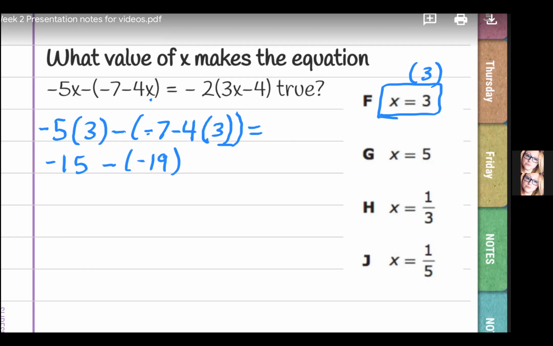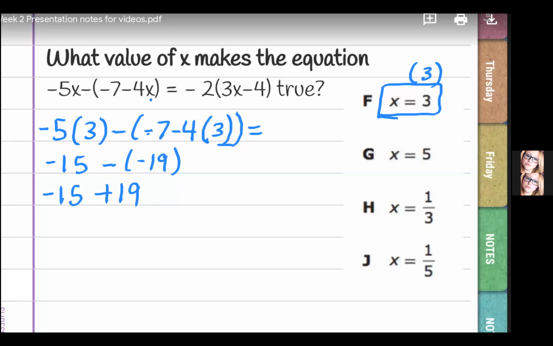So you still got to distribute. A negative times a negative is always a positive, plus 19. So what is negative 15 plus 19? Hopefully you got 4.